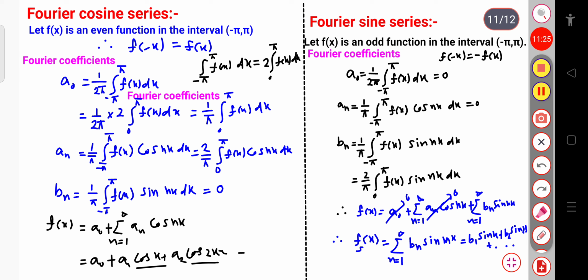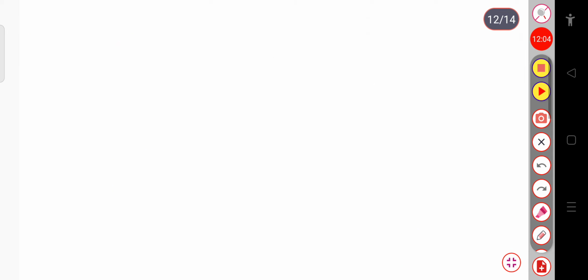So this is the basic of Fourier cosine as well as the sine series. That is, in case of the cosine series, you have to consider the function to be even, and when you are considering the Fourier sine series, you have to take the function to be odd. Finally the conclusion is that in the Fourier cosine series, the a naught coefficient and a n coefficient exist, but bn is equal to 0, and in case of the sine series only the bn part exists, while a naught and a n coefficients are equal to 0. So this is the basic difference between the Fourier cosine series and the Fourier sine series. Now let us solve some examples.